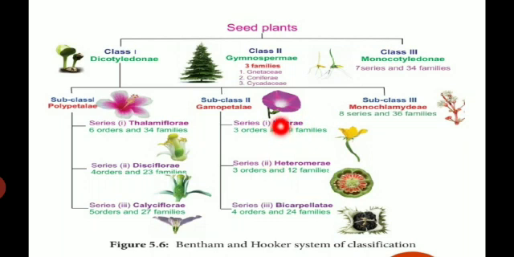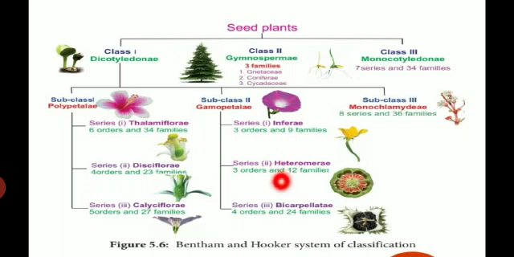The first one, Inferae. The Inferae means the flowers are epigynous with inferior ovary. Inferior means sepals, petals and stamens are attached at the tip of the ovary. The Inferae include 3 orders and 9 families. Second series of Gamopetalae, Heteromerae. Heteromerae means the flowers are hypogynous with superior ovary and with more than 2 carpels. The Heteromerae include 3 orders and 12 families.